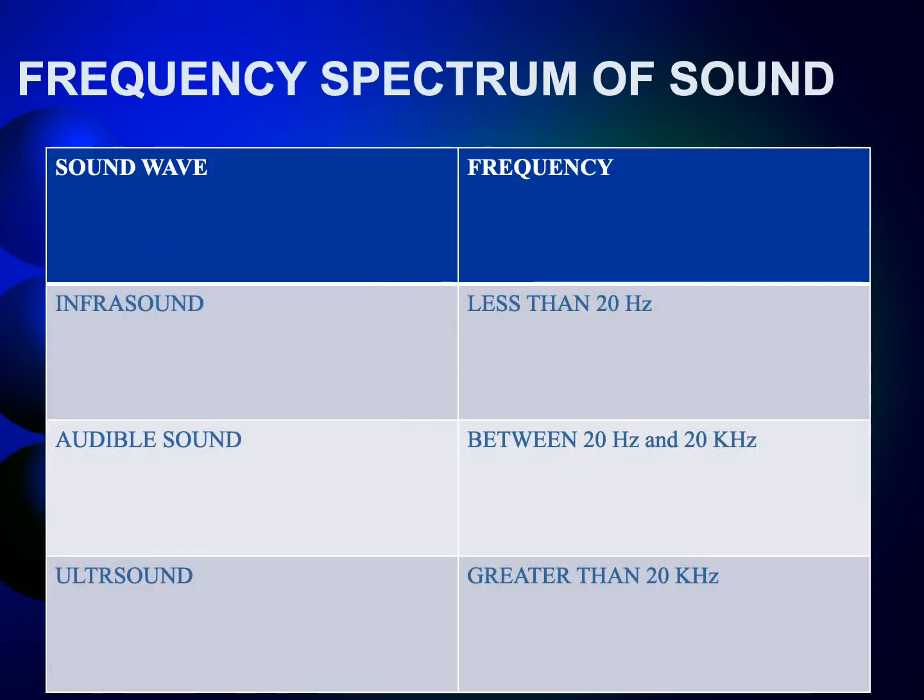Okay, here are some frequencies, the spectrum of sounds. For example infrasound: what's the frequency? Less than 20 hertz. Audible sounds are between 20 hertz and 20,000 hertz, or 20 kilohertz. And ultrasound is greater than 20 kilohertz. And what kind of frequencies do we use in diagnostic medical sonography? I'm repeating this a lot. It's a test question. It's going to be on the board exam, okay? What's the frequency used in diagnostic medical sonography? 2 to 15 megahertz.